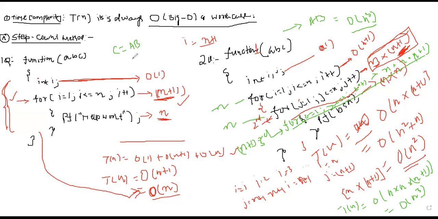So the time complexity for matrix multiplication of n cross n is order of n cube. Just remember this; this question is asked many times. What is the time complexity for matrix multiplication A cross B? It will be order of n cube. Just note down, we will move to the next question.